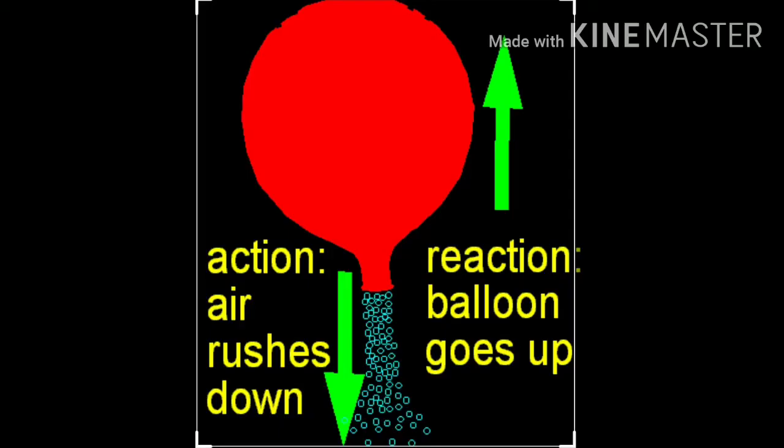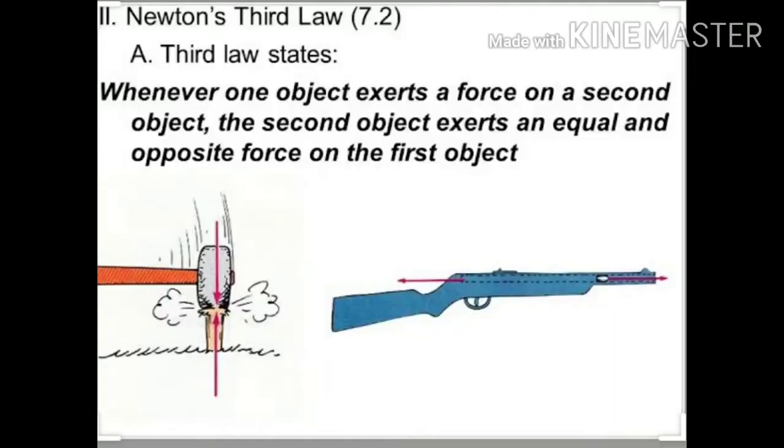Another example we have here is a balloon which we have filled up with gases. If we fill the balloon with air and do not tie it, we just keep our hands on the opening of the balloon. So what will happen? When we release our hand from the balloon, the gases move in the downward direction, and because of that the balloon moves in the upward direction.